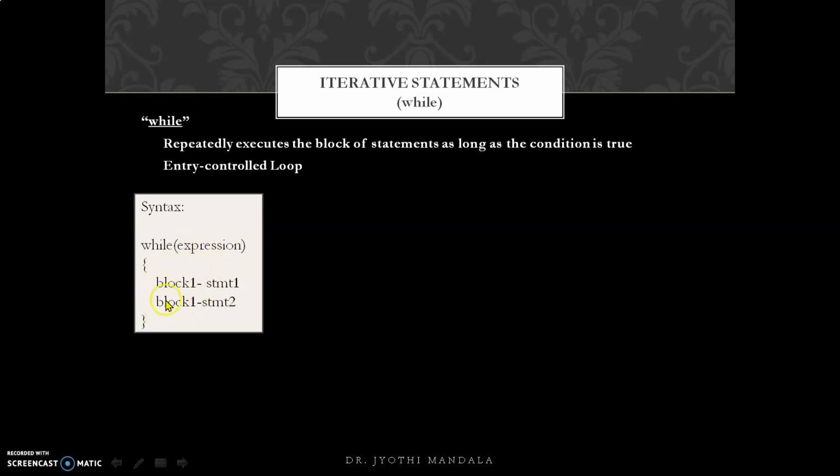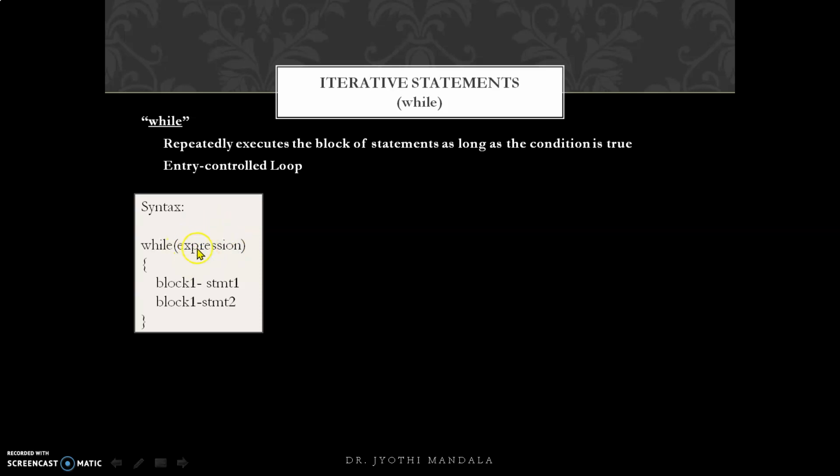Then after executing this block of statements, the control will go back again to this expression. Observe the difference between the selection statements and these iterative statements. In the selection statements, from the earlier video, after executing the block of statements, the control will come out. Whereas as part of the iterative statement, in the while, once this block has been executed, the control will not come to the end. It will go back to the expression. Again, the condition will be checked.